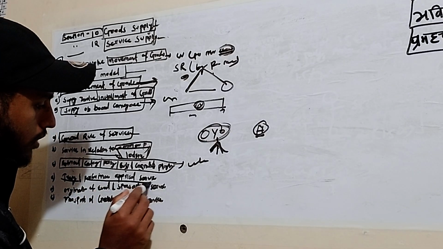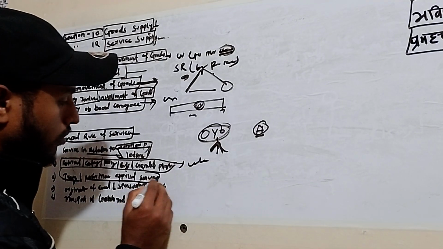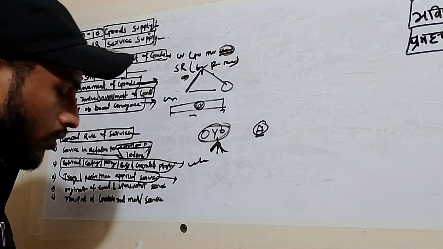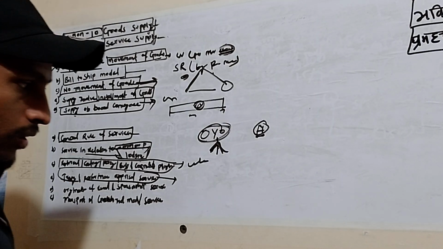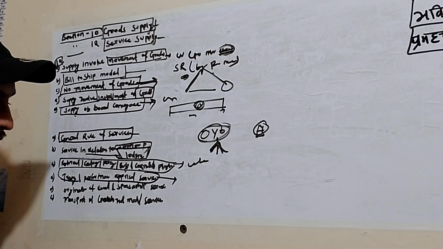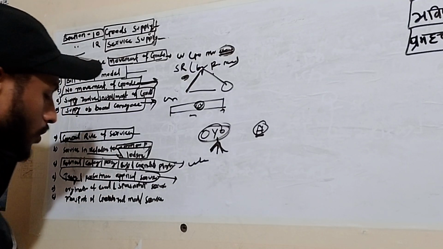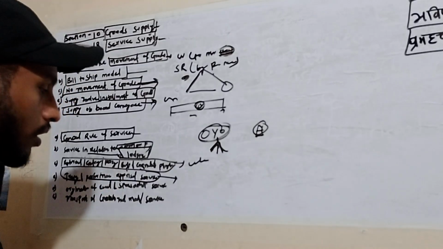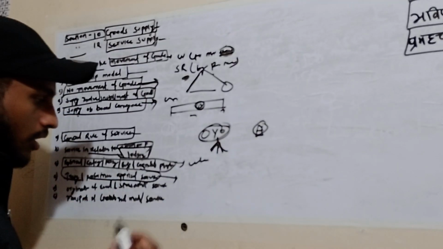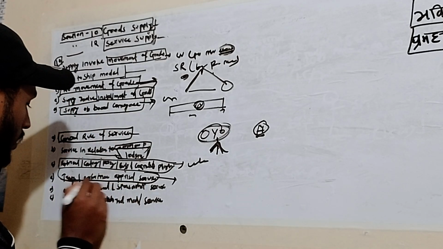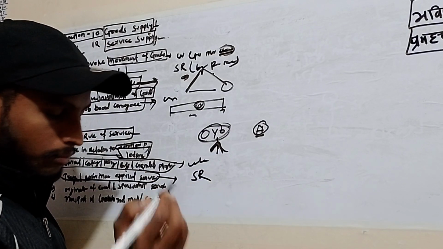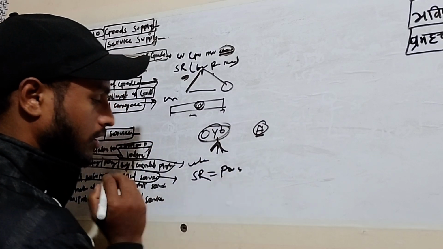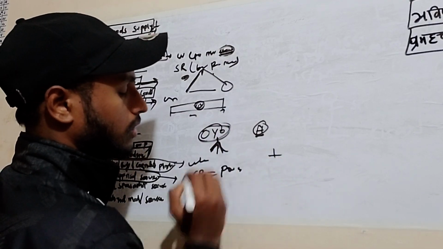Training and performance appraisal service. Suppose your company is going to provide you training to improve your skill. Your company will conduct one session through which you can learn and improve your skill. So they conduct the training service. If the service recipient, meaning your company, is registered, then the place of supply will be the service recipient's registered location.